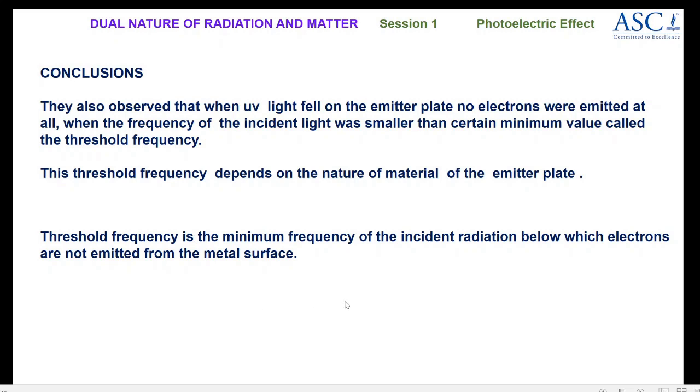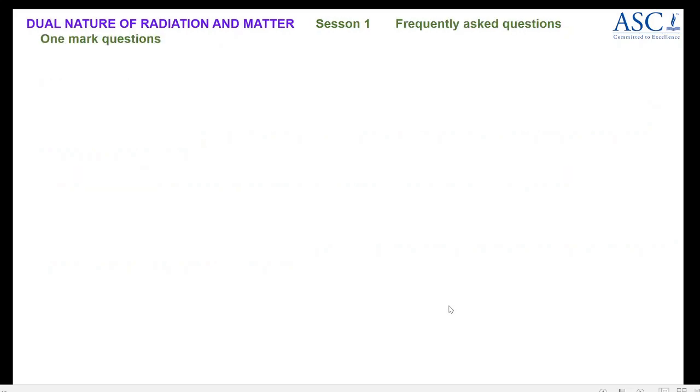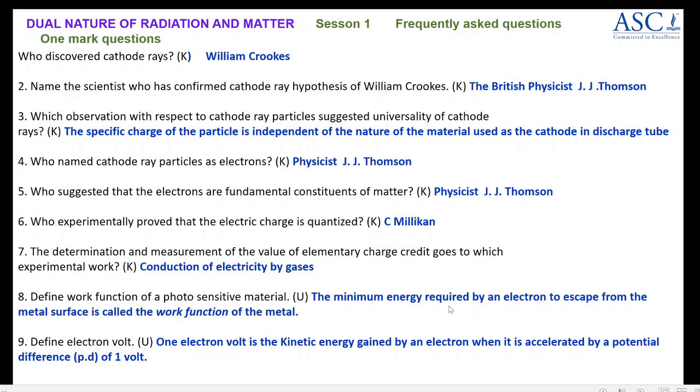Then you studied electron emission, different types of electron emission, and the photoelectric effect, which was discovered by Heinrich Hertz and later investigated by two more scientists, Hallwach and Lenard, and then the conclusions. A few definitions you have to be thorough with are electron emission, work function, types of electron emission, and threshold frequency. Now the content is over.